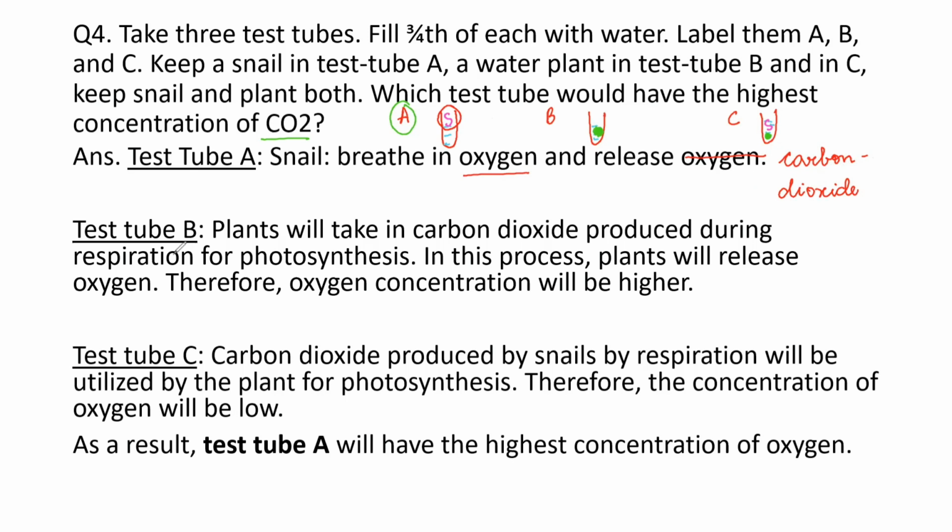Next test tube B. Test tube B में there is a plant, a water plant. Now remember, plants का एक बहुत ही important function होता है, वो है photosynthesis. और plant respire भी करते हैं. So respiration process में plant carbon dioxide produce करेंगे and this carbon dioxide will be used for the process of photosynthesis. Okay, so plant will take in carbon dioxide that is produced during respiration in order to perform photosynthesis, and in this process the plant will release oxygen. Okay, so test tube B में oxygen का concentration ज़्यादा होगा.